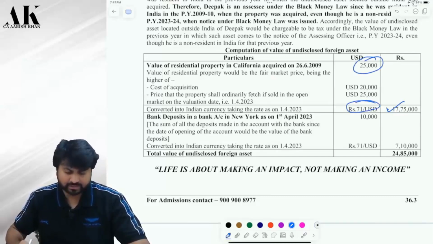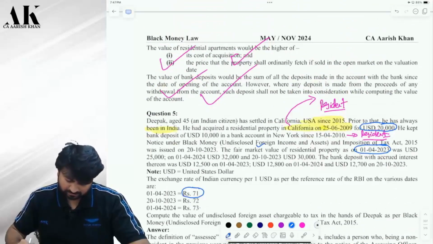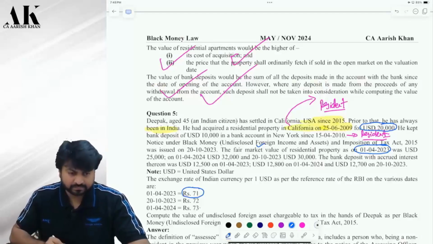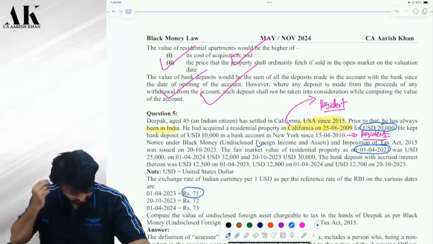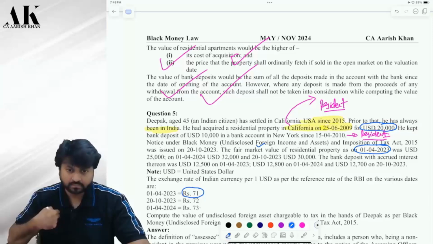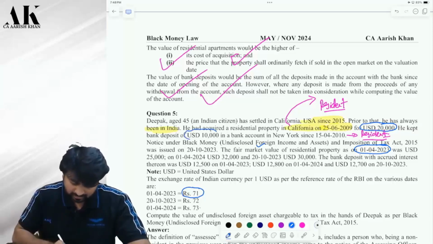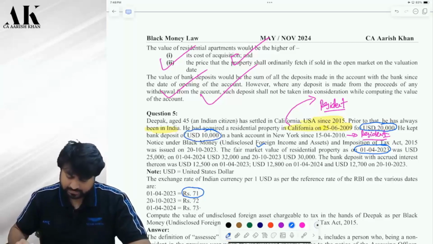$25,000 into 71. Correct? Now, how to value the bank account? What is the sum of all deposits? It is $10,000 only. Check. That is the only thing you have deposited in your New York bank account.